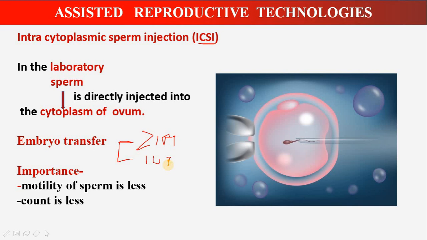men whose motility of the sperm is less or count is less; in such cases this method is used. The sperms from such men are collected, and if they desire to conceive, then the ovum of their wife is collected, and then the sperm is injected into the cytoplasm of the ovum. So this is intracytoplasmic sperm injection. Intra, inside the cytoplasm of the ovum, the sperm is injected.